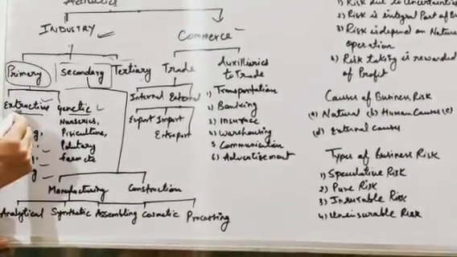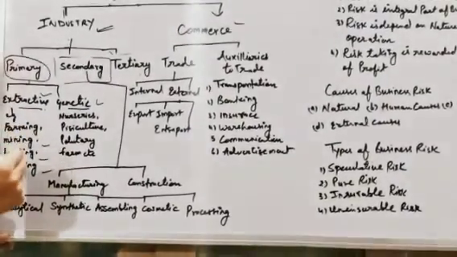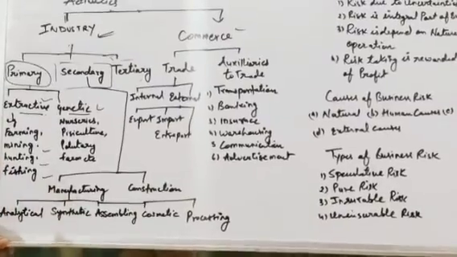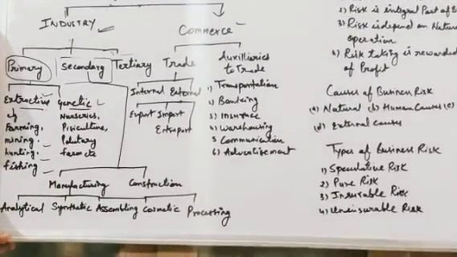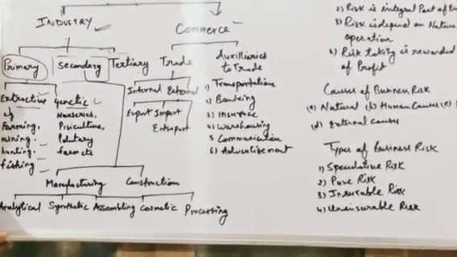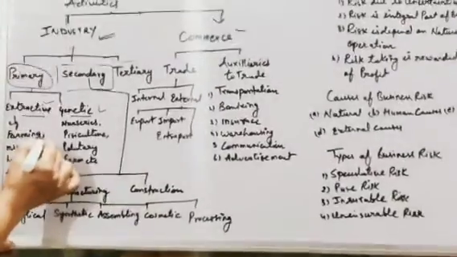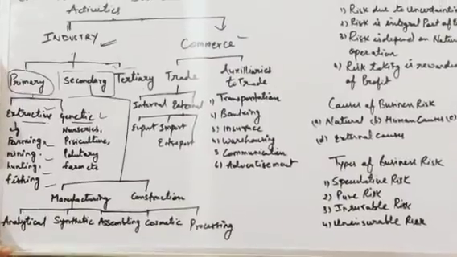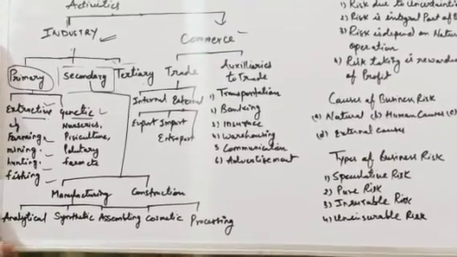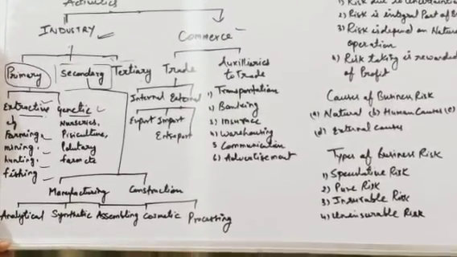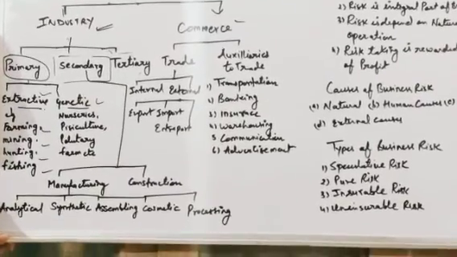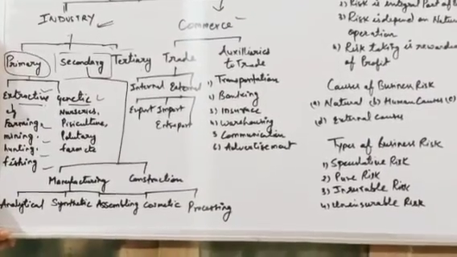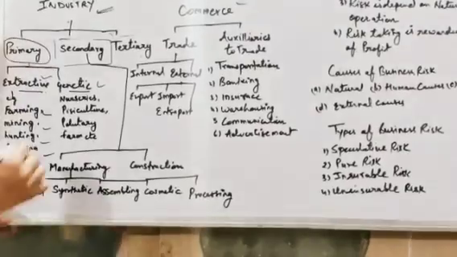I have written an example of extractive industries, in which you collect products from nature. Farming means, for example, wheat crop is there, paddy crop is there, you are getting rice, wheat, gram directly from nature.